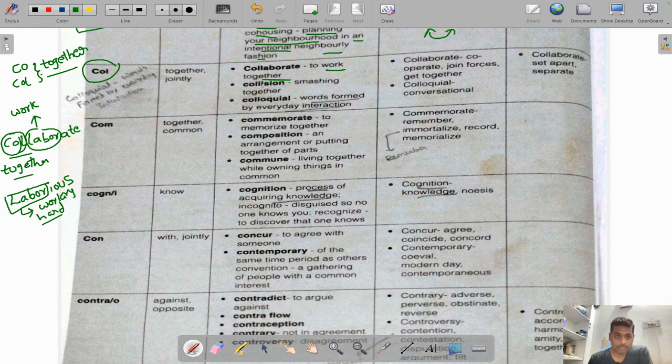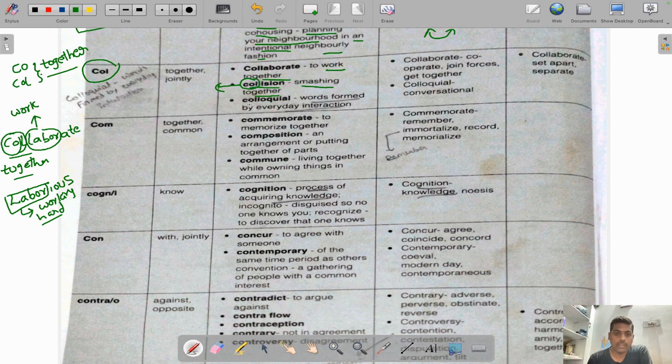Now let us see the next one, collision, guys. Collision, as we know, right? For example, in the newspaper we generally see that there is a collision between two lorries. So collision actually means smashing together. Here COL means together, so collision means smashing together.